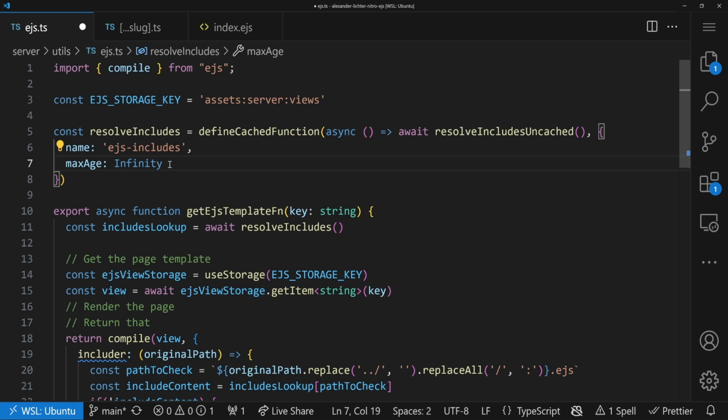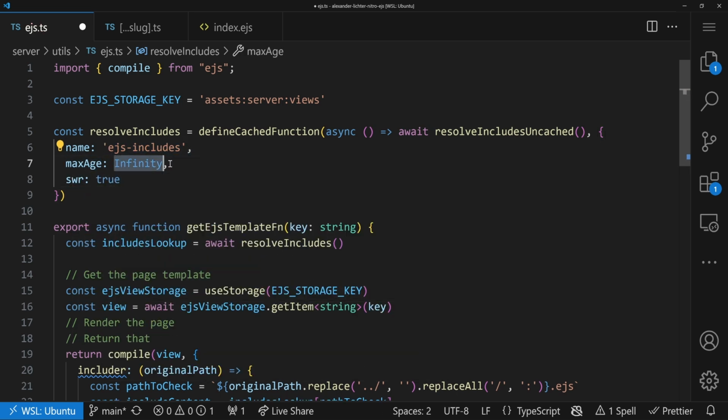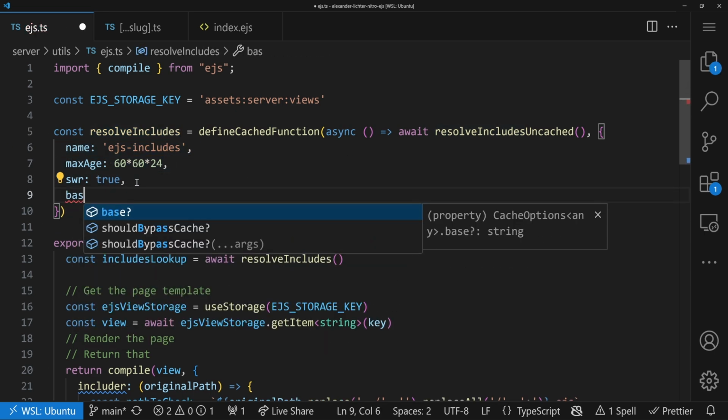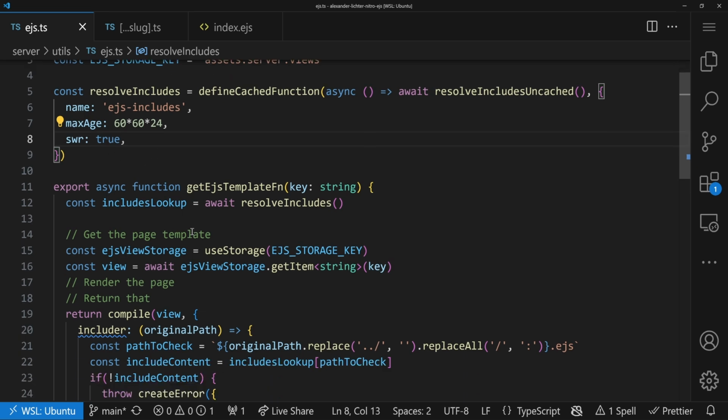If you want to invalidate the cache, it's usually used with SWR, right? To make sure it's updated under the hood, behind the scenes, so it won't cause extra trouble for your visitors. So you can even set it like 60 seconds times 60 seconds, times 24, and so on. It really doesn't matter much unless you have a need to update that cache regularly. Also, you can validate that, all shown in the different video. So now we use resolveIncludes here, and Nitro will cache it nicely away. If you want a different storage system, of course, you can also set the base. You can also set the store for that, and so on, so on. So there are lots of options to make this even better, but we can define that to use it.